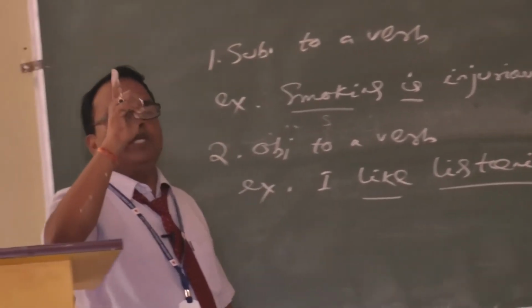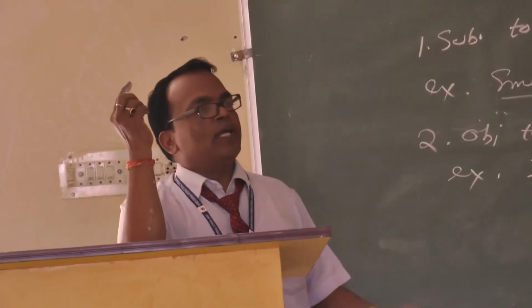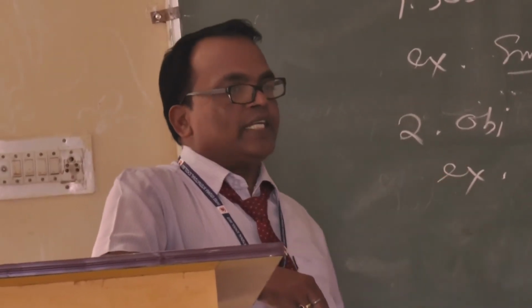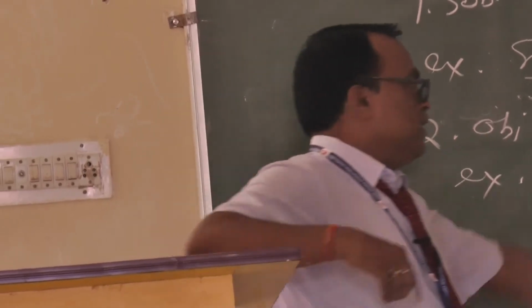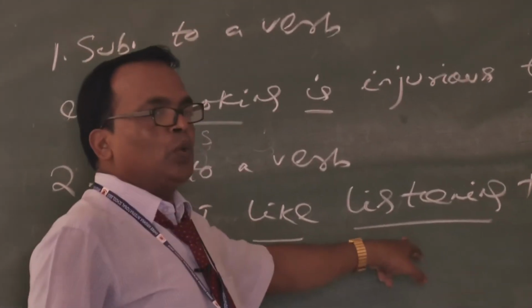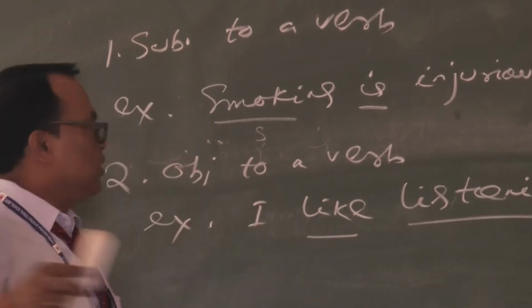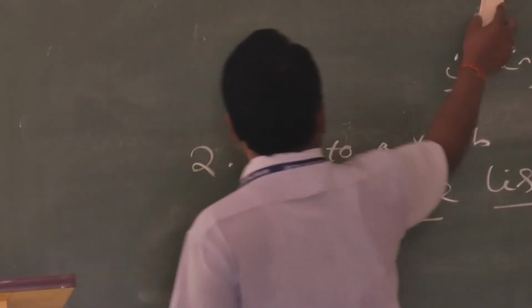Who is listening? Where the question is WH, who, subject is there. Where the question is WH, what, object is there. It's subject, verb, object. Here, listening is your object. Object to a verb. Which verb? Like. Got it?